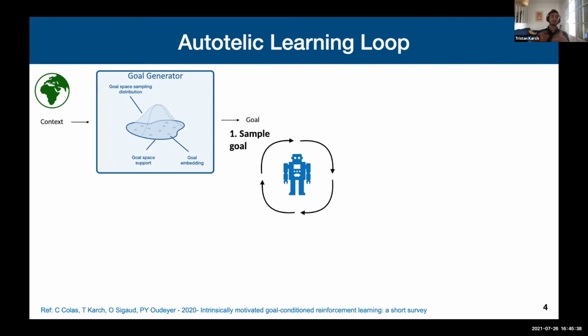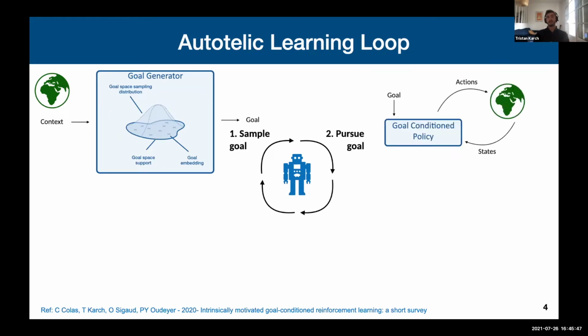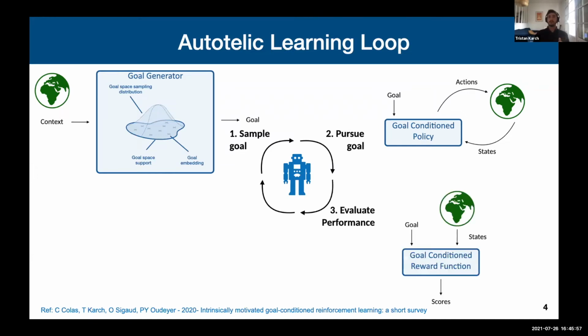So how does autotelic learning concretely work? The agent is going to observe a context and it's going to sample a goal. It's going to try to pursue this goal and take actions in the environment to do so. But sometimes it might fail or sometimes it might succeed. But the agent needs to know how well it performs.